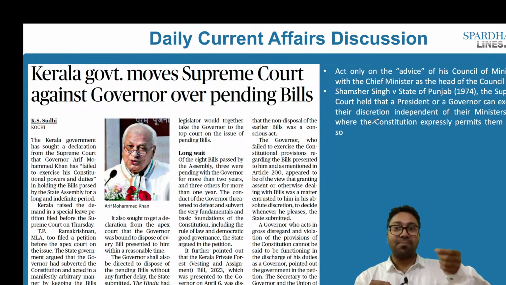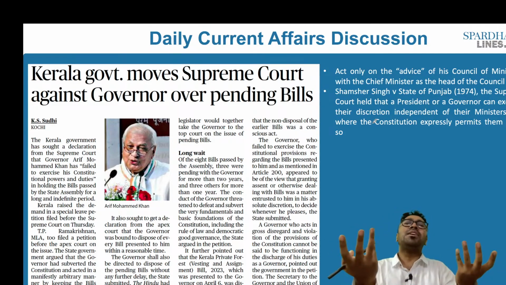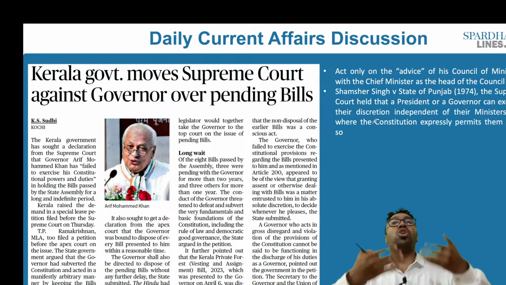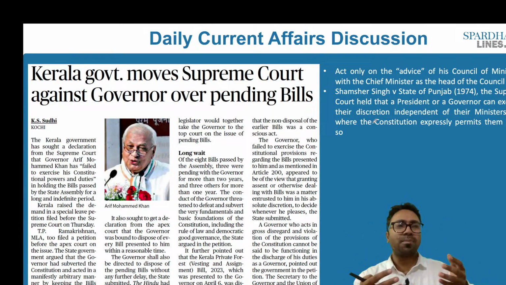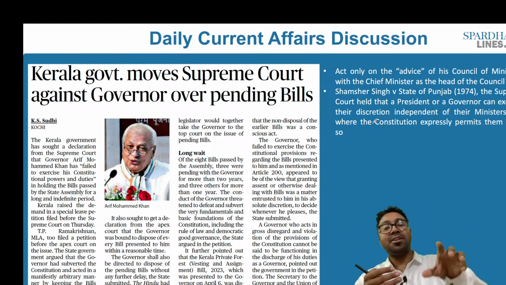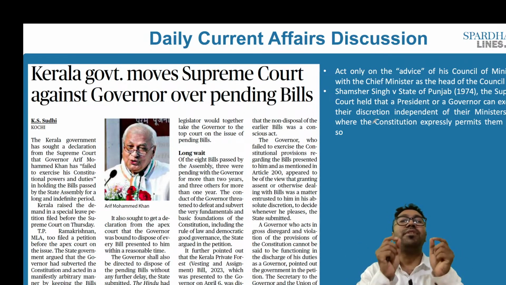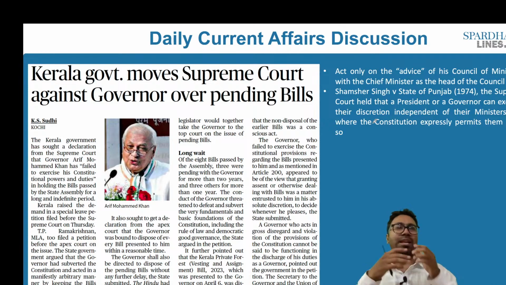So in this article, what we will be discussing is the pending bills, where the Council of Ministers have sent the bill to the governor. The governor has not even given assent to this particular bill. He withholds it, does not react to it, and does not give reasons, and ultimately the legislative business does not run successfully. As a result, we have to speak about and understand pending bills. That is what this article is all about.